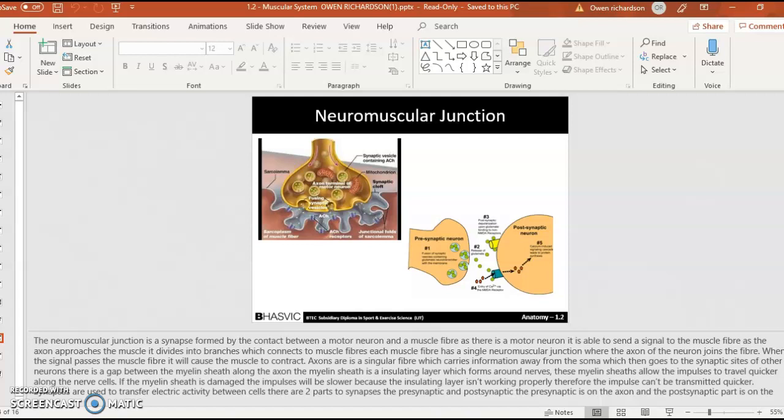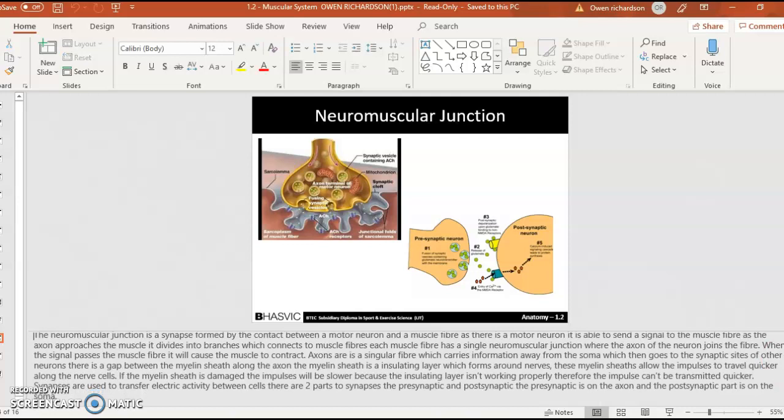Synapses are used to transfer electrical activity between cells. There are two parts of the synapse, the presynaptic and postsynaptic synapse. The presynaptic synapse is on the axon and the postsynaptic synapse is the part on the soma.